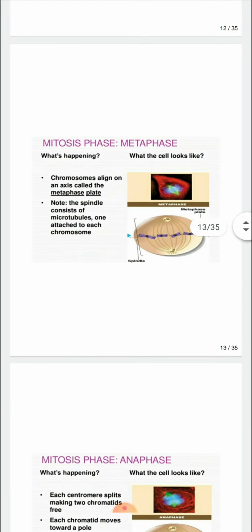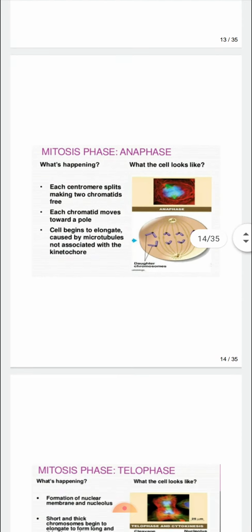Then next comes the metaphase. So what happens in this? Chromosomes align on an axis called the metaphase plate. So the spindle consists of microtubules, one attached to each chromosome. So this figure shows.